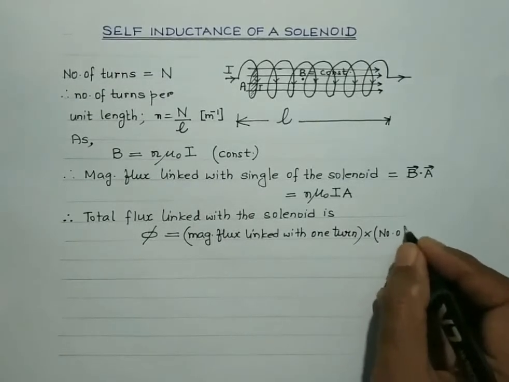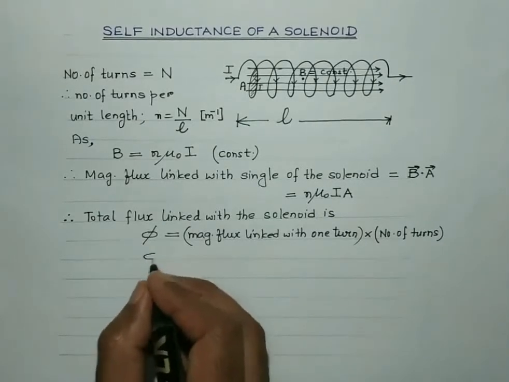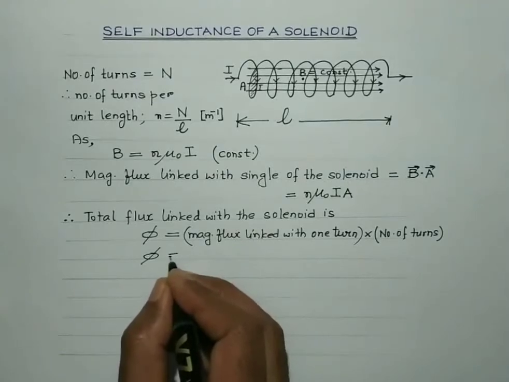So let's substitute the values and get the total magnetic flux linked with the solenoid.